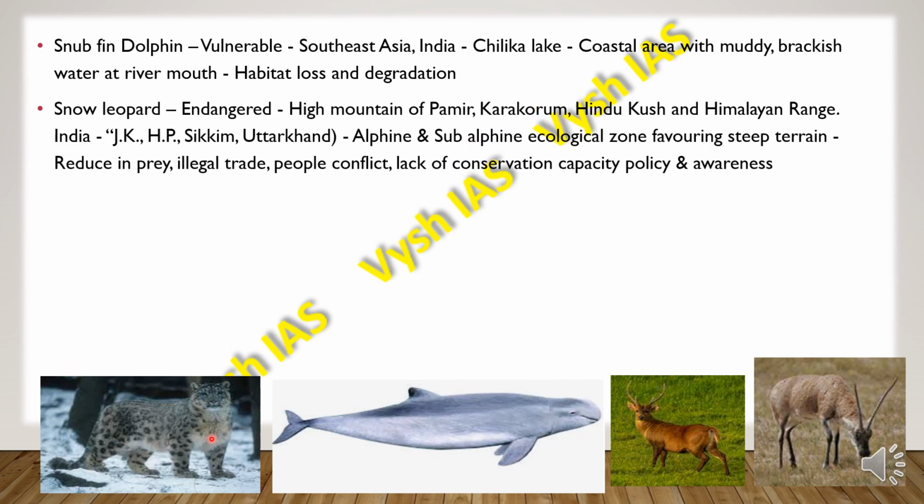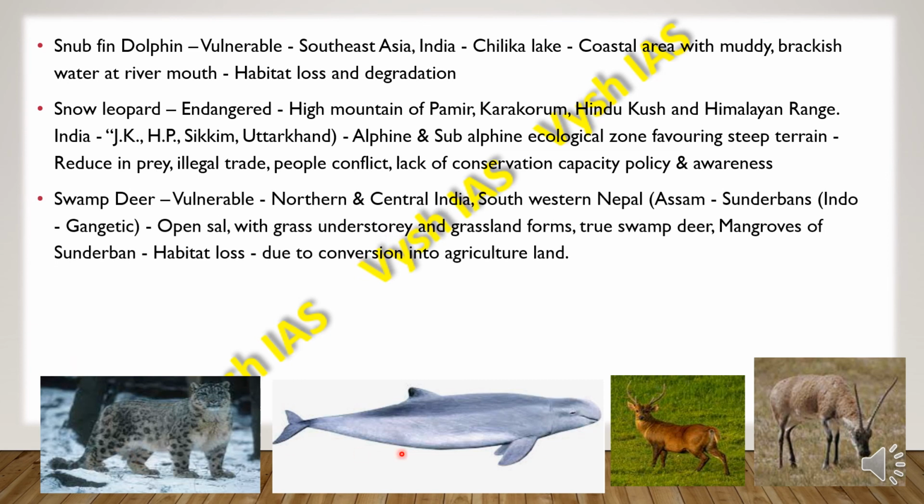Then we have the snow leopard, which is endangered. They are found in the high mountains of the Pamir, Karakoram, Hindu Kush and the Himalayan range. In India, they are found in Jammu and Kashmir, Himachal Pradesh, Sikkim and Uttarakhand. They are also found in areas where the alpine and subalpine ecological zone favors steep terrain. The main reasons for their threat are reduced prey, like scarcity of food, then illegal trade, human and animal conflict, and lack of conservation capacity, policy and awareness.